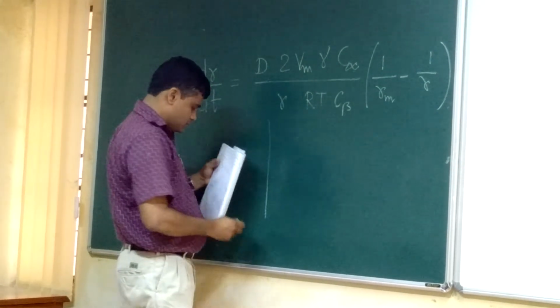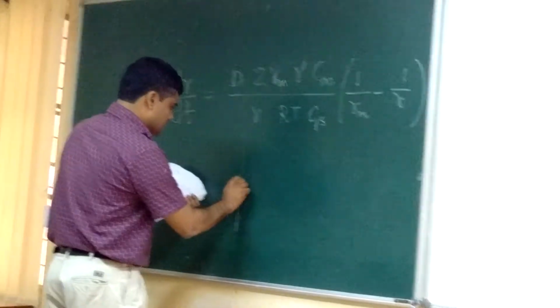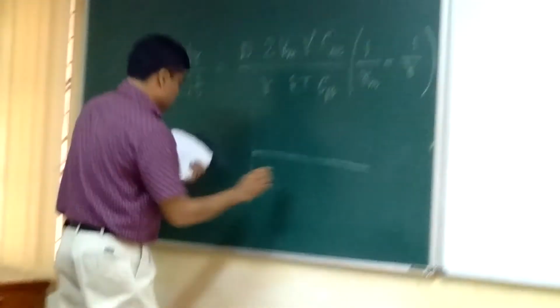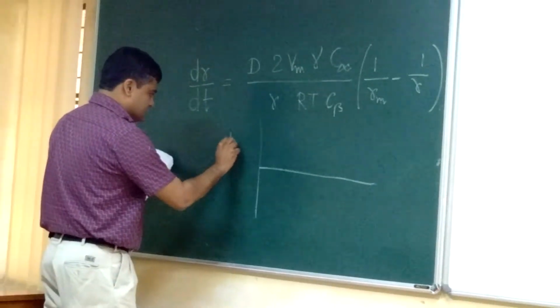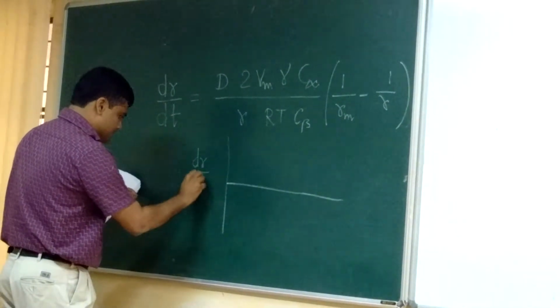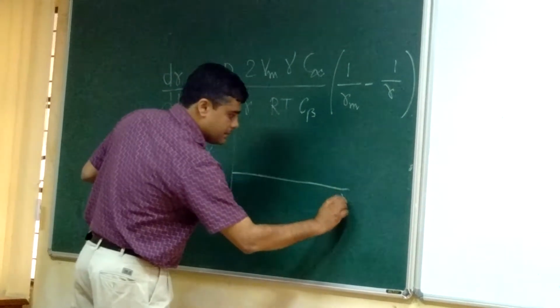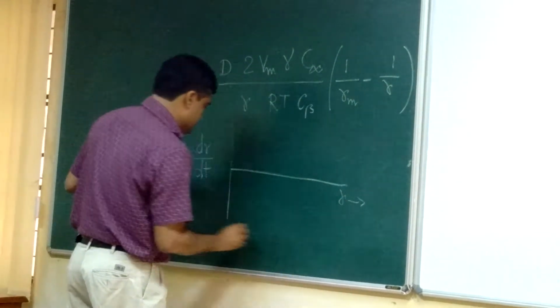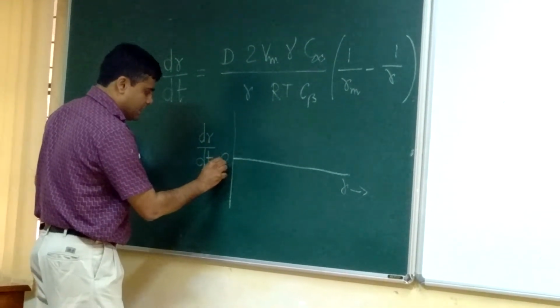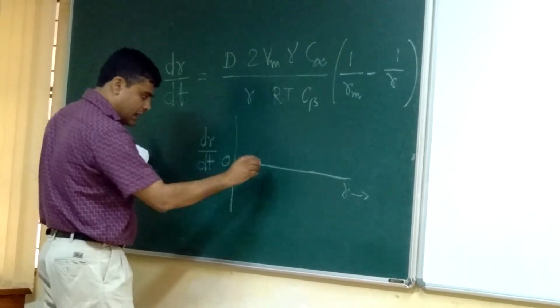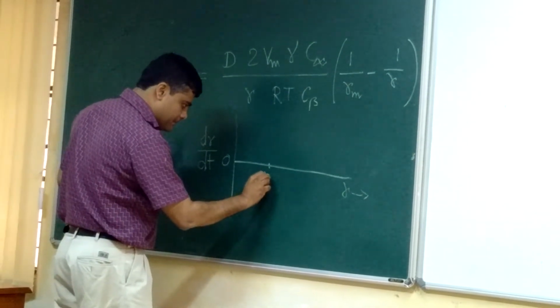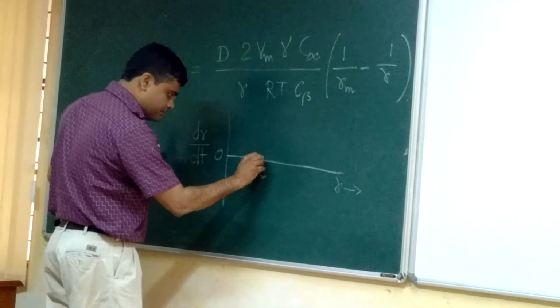Here, what are we plotting? Our x-axis is R and the y-axis is dR/dt. Say this is the zero value of dR/dt. At R equal to Rm, it should be 0.